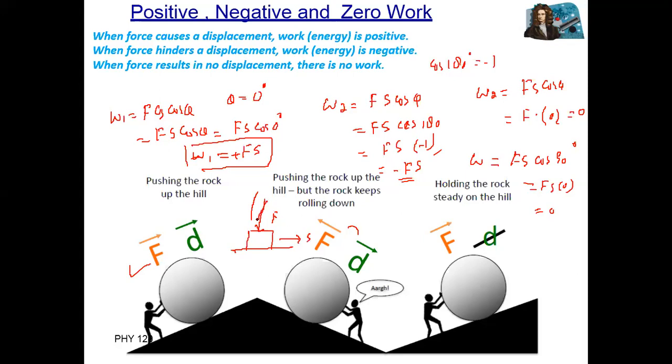So now the force applied and distance covered, the angle between these two is 90. So in this case, the work done is equal to 0. So angle 0 degree, 180 degree, and 90 degree. When the angle is 90 degree, work done is equal to 0. So three cases: positive work, negative work, and zero work.